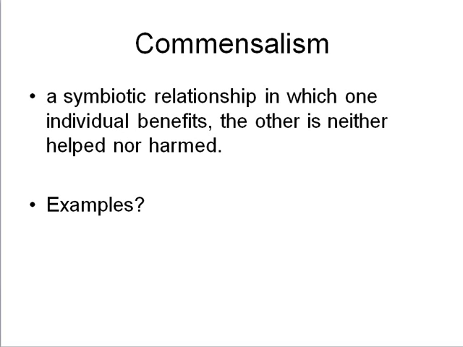A second type of symbiosis is commensalism. In commensalism, one organism benefits and the other is neither helped nor harmed. Cattle egrets and cattle here in North America is an example. The cattle egrets benefit from being around the cattle. As the cattle move around, they scare up small prey animals that the egrets eat. But the egrets don't eat parasites off the cattle. The cattle don't get much from the interaction.